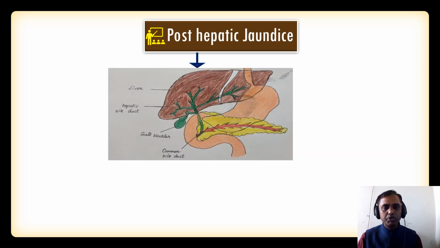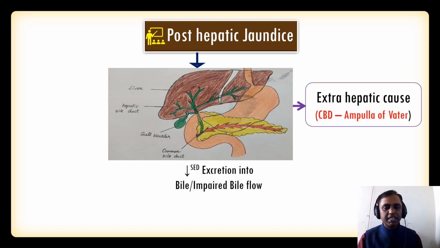Post-hepatic jaundice, we know, is a defect in the biliary system. So here, a simple thing we are able to understand: there is decreased excretion into the bile, or in simple words, it is impaired bile flow. So here the liver is producing the normal conjugated bilirubin, but any problem in the biliary system can produce the post-hepatic jaundice.